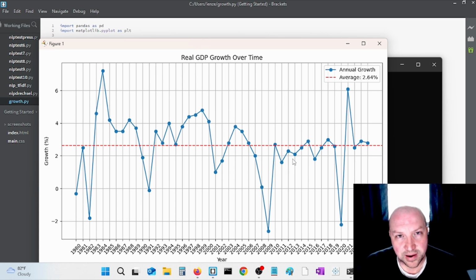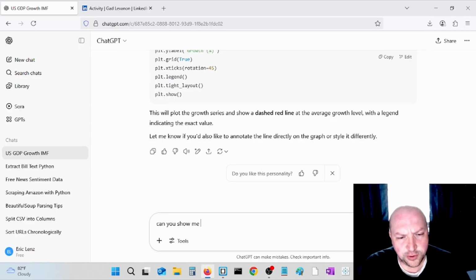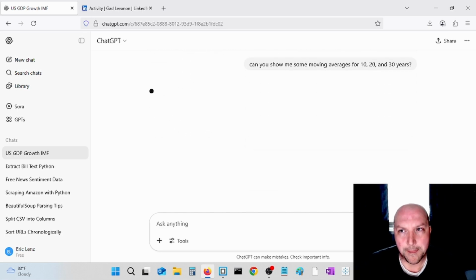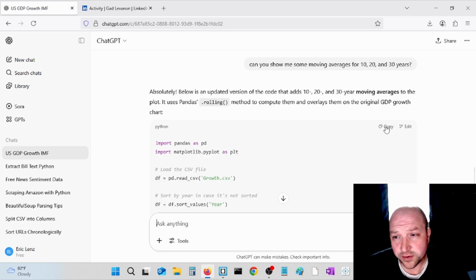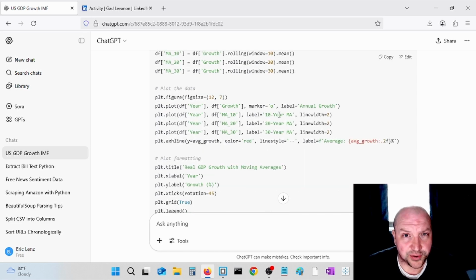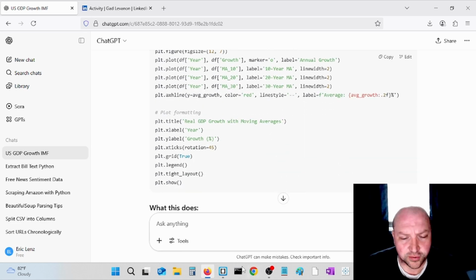Let's calculate some moving averages, and we can have more of a moving trend to base the analysis off of. Close out of this. Can you show me some moving averages for, maybe we can do 10, 20, and 30 years? ChatGPT kindly obliges. Go ahead and copy. You can see it changed the code here. We have our 3 moving averages, and then we have some indications in the plot as well. Let's see what this looks like.